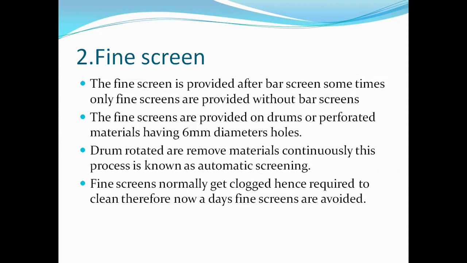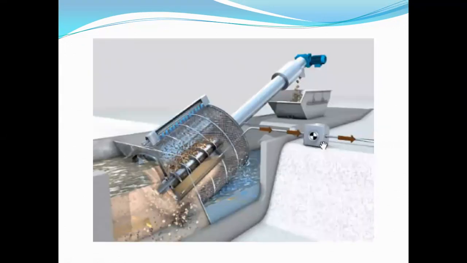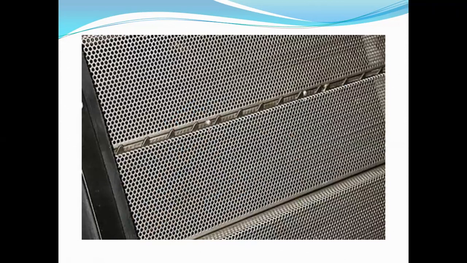Therefore, nowadays fine screens are avoided. Nowadays in water treatment plants, fine screens are avoided, but automatic rotating fine screens are provided. This is the automatic rotating fine screen.